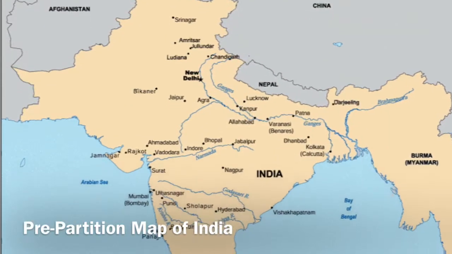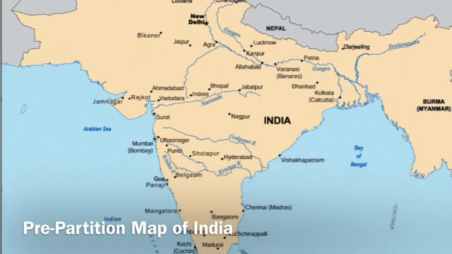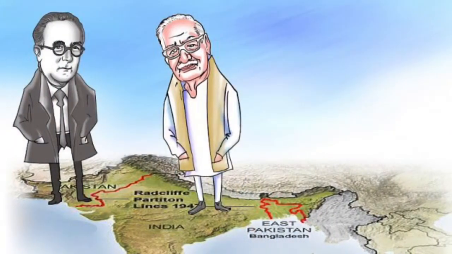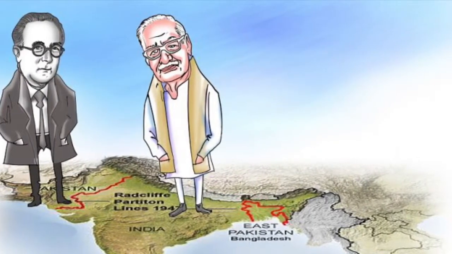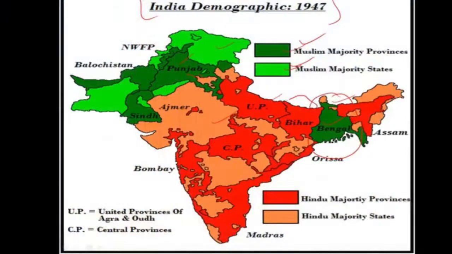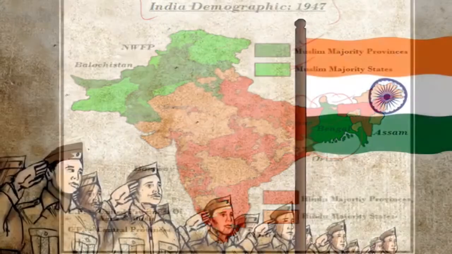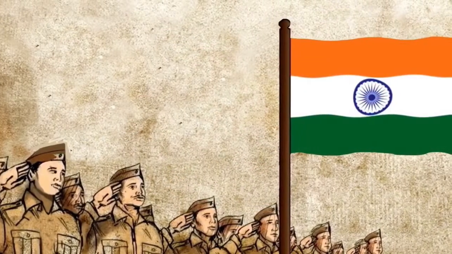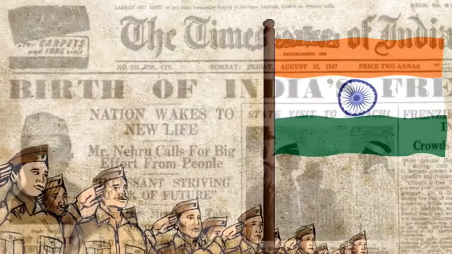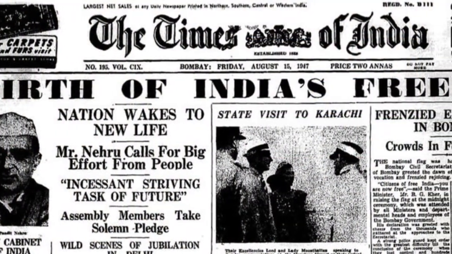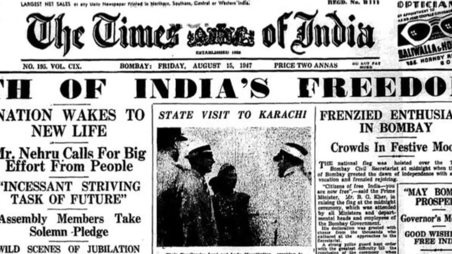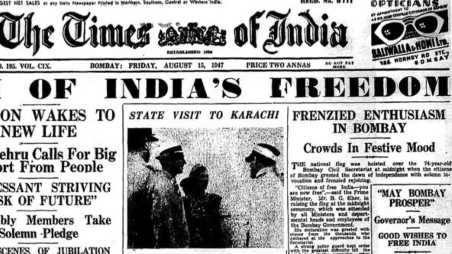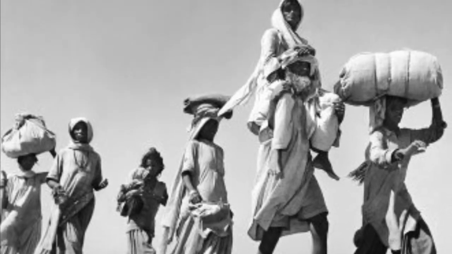The most crucial part of the partition was the geographic separation of the soon-to-be independent states. The British brought in a man named Cyril Radcliffe, who created the Radcliffe Line, which separates India from East and West Pakistan. The Indian states of Punjab and Bengal had the majority of Muslims, so these states were where the border was created. After all the formalities were settled, it was time for an official partition. On August 15, 1947, India and Pakistan were separated into two independent dominions, ending a struggle for independence that had lasted centuries. However, the independence came with a heavy price.